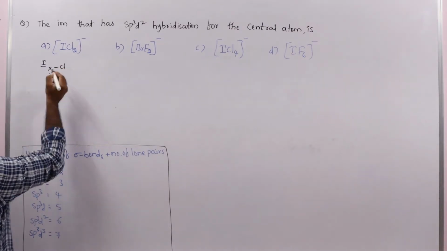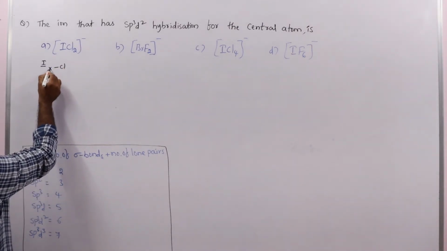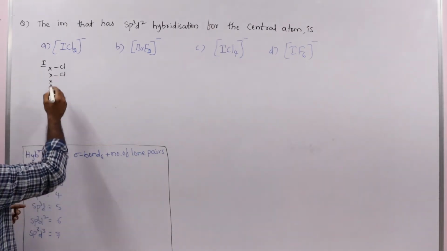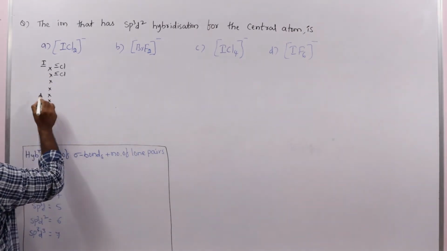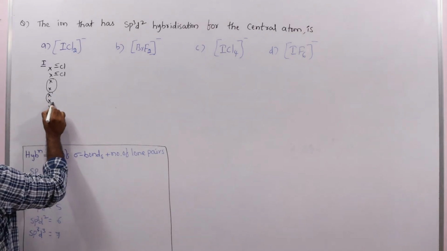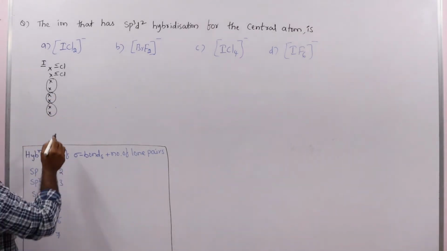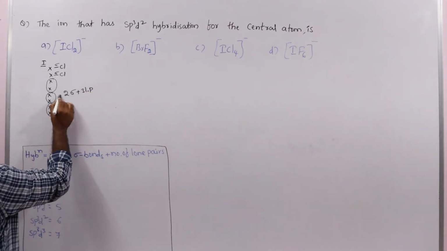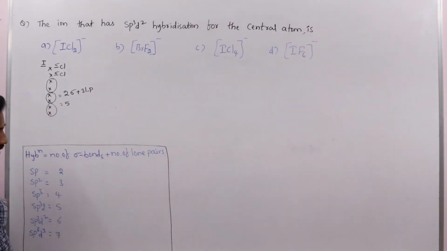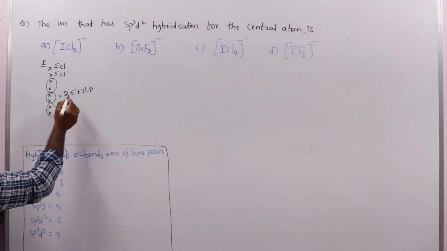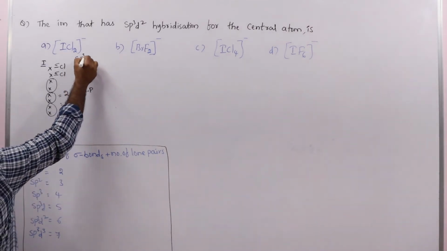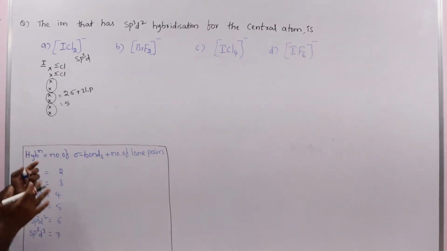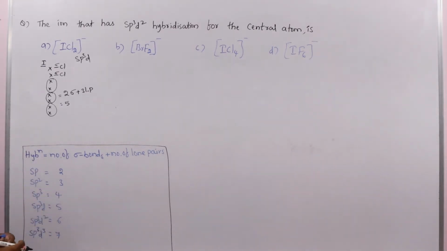Then how many chlorines are there? 2 chlorines. One electron of iodine forms a bond with each chlorine. How many bonds are finished? 2 sigma bonds. How many lone pairs remain? 3 lone pairs are present. So 2 sigma bonds plus 3 lone pairs, total 2 plus 3, which is 5. So 5 means sp3d hybridization.